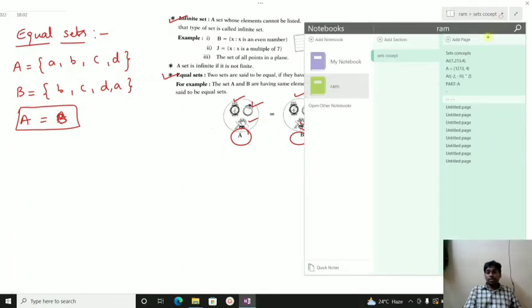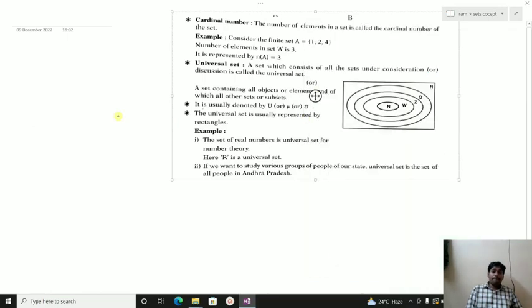Next type of set is the cardinal number. Of course, next is the universal set. Anyway, before going to that, we will discuss the cardinal number.